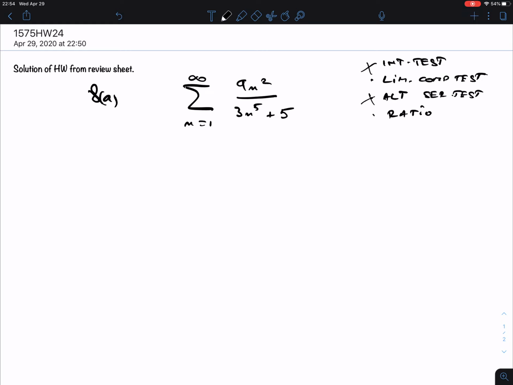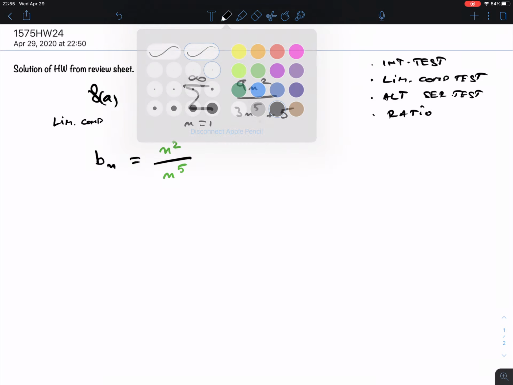But I'm saying all this, although I expect that most of you immediately see, oh, this is a p-series. It looks like a p-series, so I should do the limit comparison test. So the one that I should look at here is the limit comparison. And in the limit comparison, one thing we need to do is build a new series. And since we're building a new series, we can do whatever we want here, right? So what we're thinking of is we take the highest degree of the top, but only the power, the coefficient is not important, and the highest degree in the bottom. That will be the bottom. And that's the choice we make.